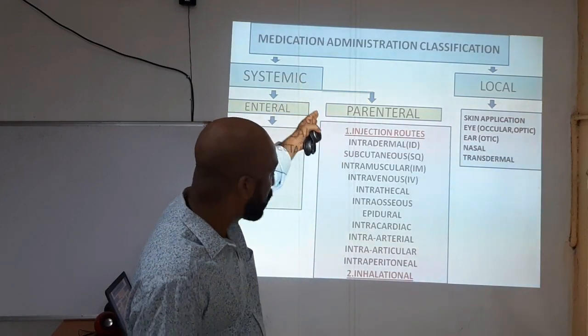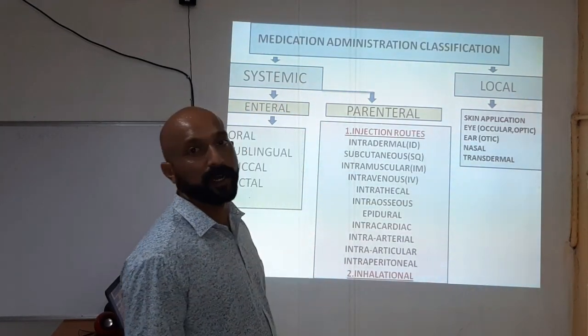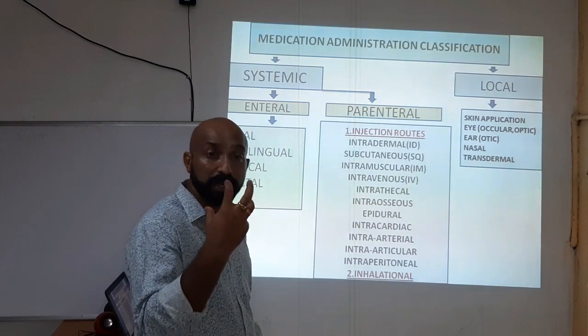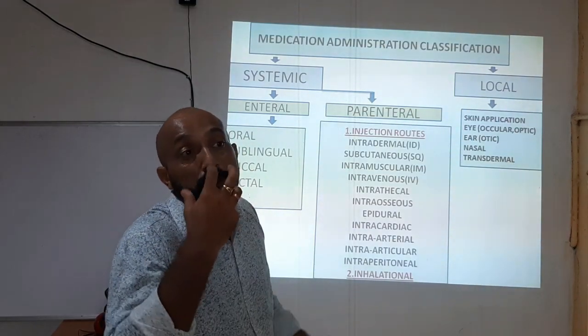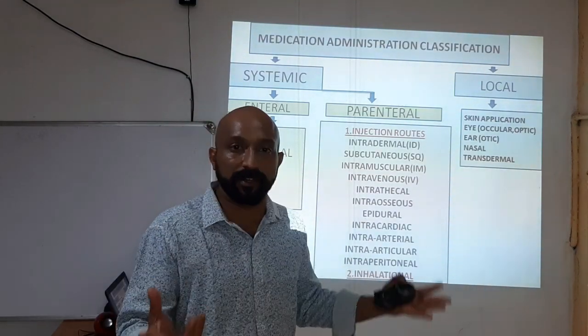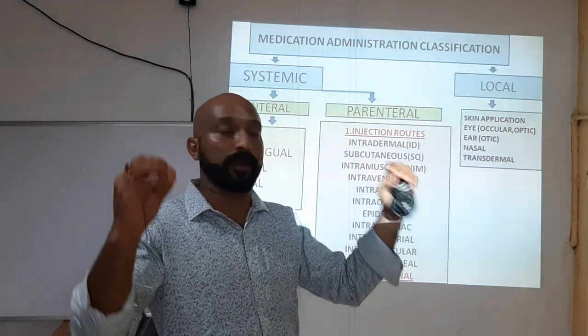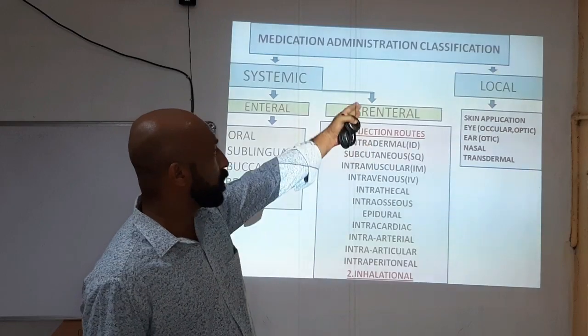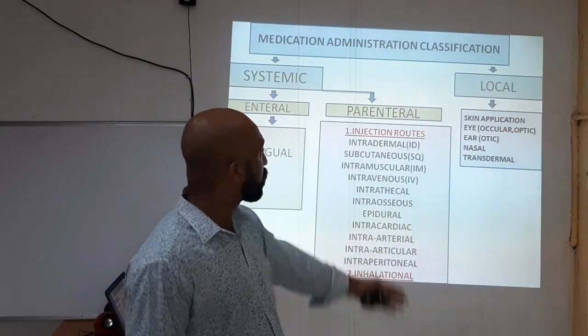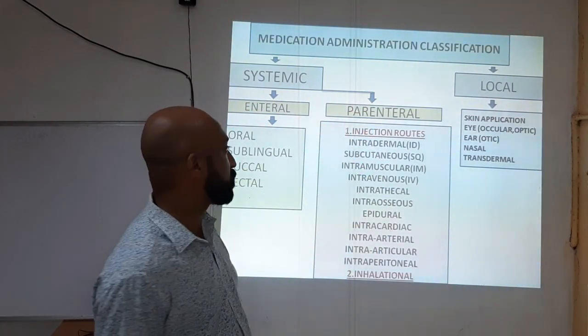That is divided mainly into injection routes and inhalational routes. Inhalational routes means we can give medication through the nose. For example, you have seen nebulization. That is a classic example of the inhalation route of drug administration. Next are local routes, the main types of local routes of drug administration.